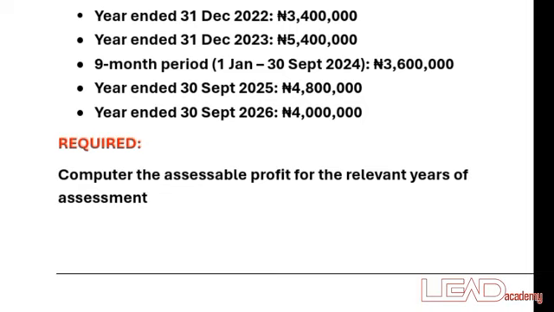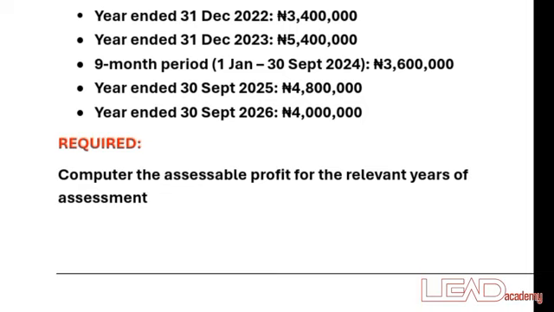Now the January is going down to September, which is 9 months, divided by the full month, then multiplied by the amount, then add it up to the 3 months you took from the last adjustable profit, which was the year end 31st December 2026, which was 4 million naira.